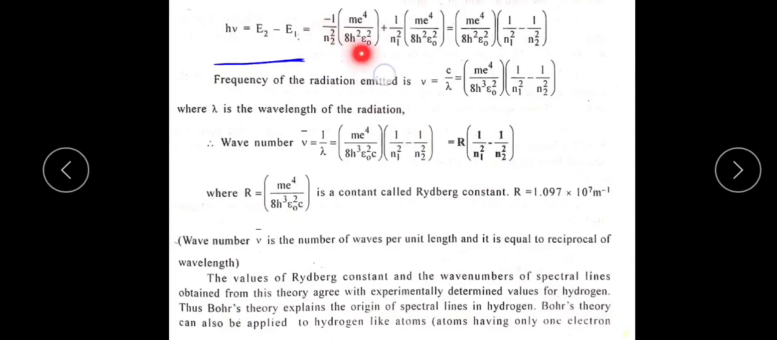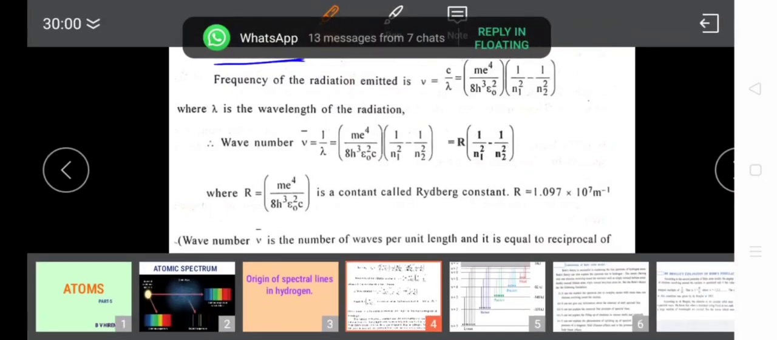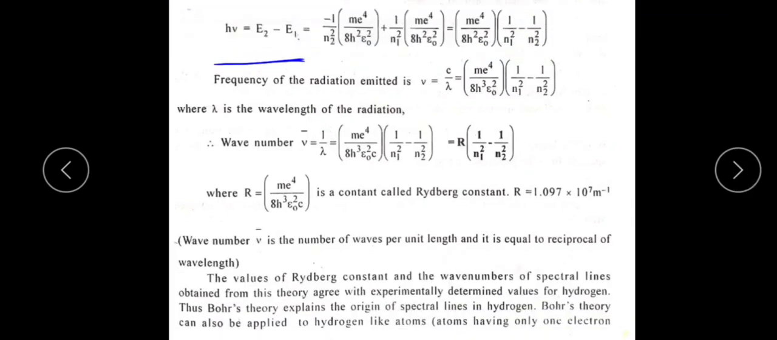This is for the particular state E2, the energy in the second state, that's why it is considered as n2. So the equation is minus 1 divided by n2 square into m e raised to 4 divided by 8 h square epsilon naught square, plus, and why it is plus: here again, for E1 the formula is minus 1 by n1 square m e raised to 4 by 8 h square epsilon naught square, but here there is a minus in front in the case of E2, so minus into minus becomes plus.